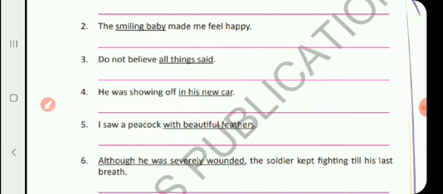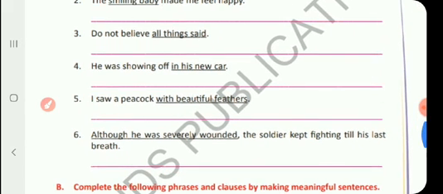All things is the subject, and said is the verb, the predicate. So that is a clause. All things is the subject and the rest, said, is the predicate. So it is a clause. C-L-A-U-S-E, clause.